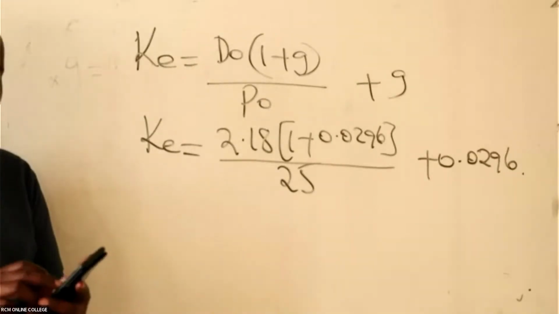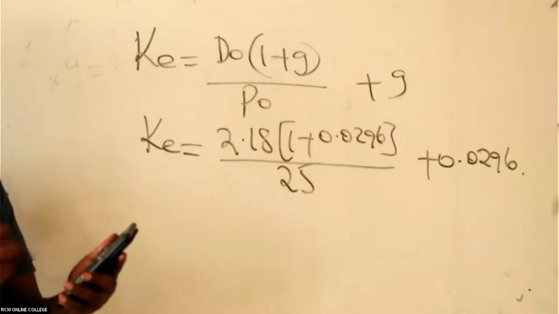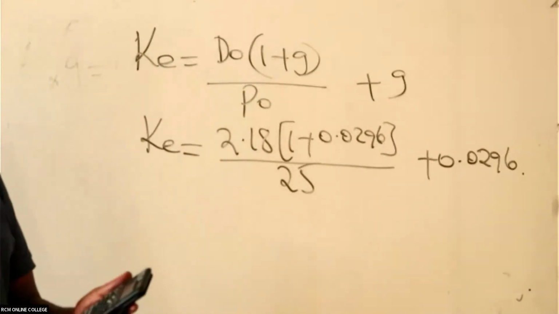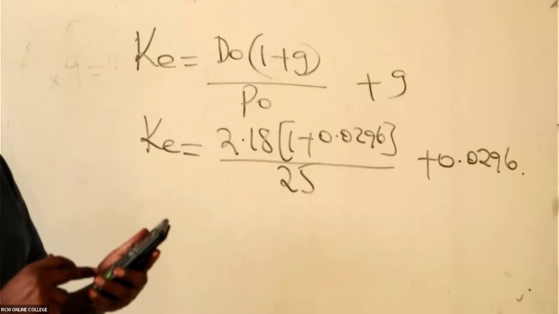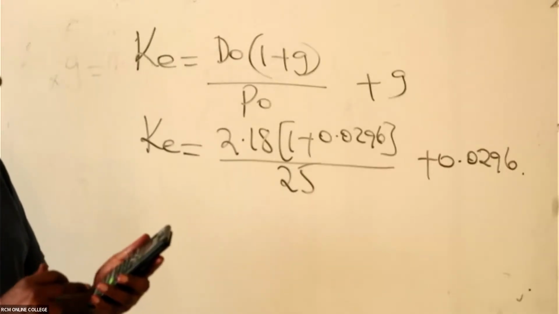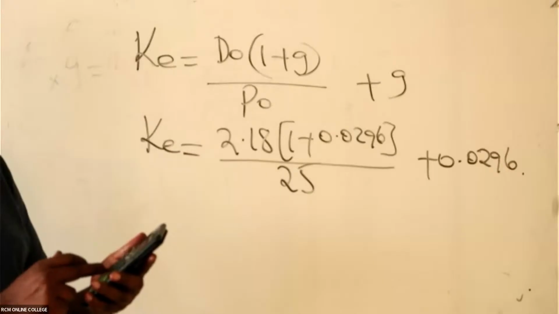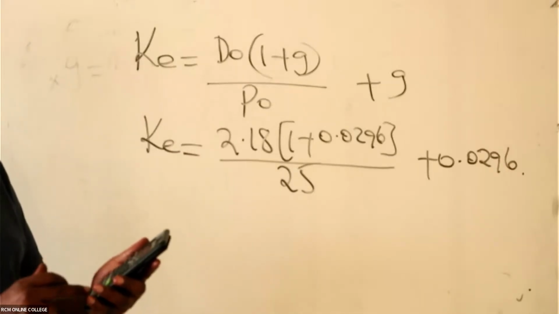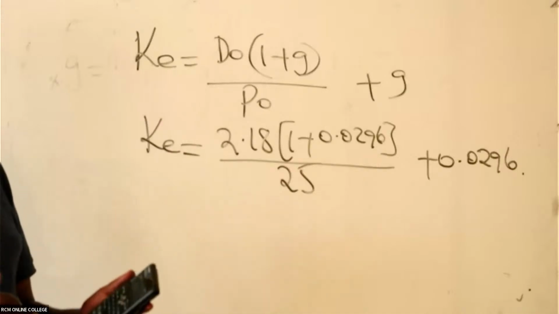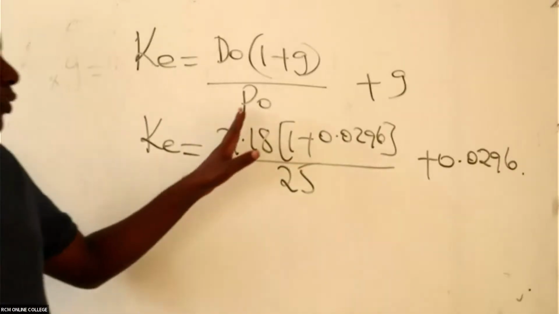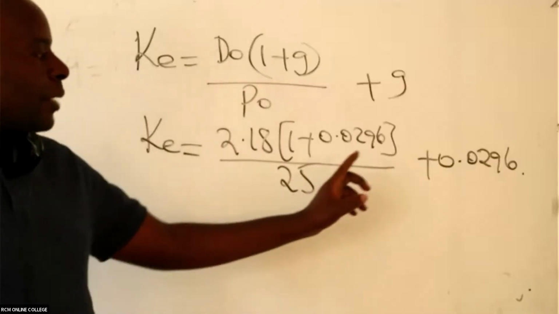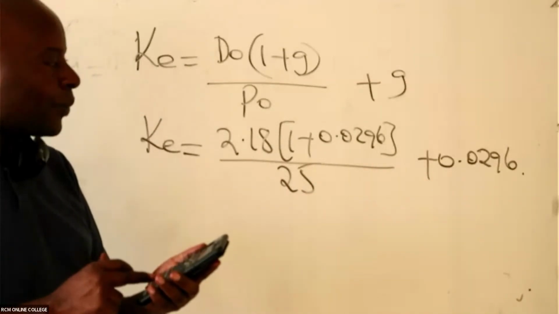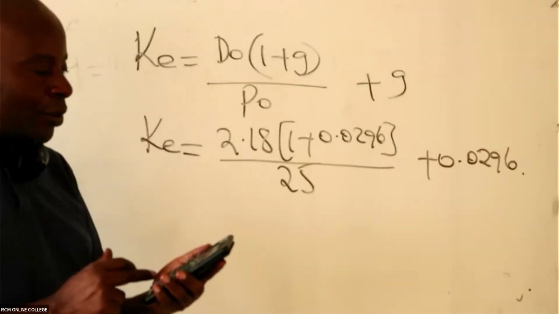So that we have here 2.18 times open brackets 1 plus 0.0296 growth, divided by 25 first. Whatever answer I get out of this quotient, I'll be able to add to the growth rate again.